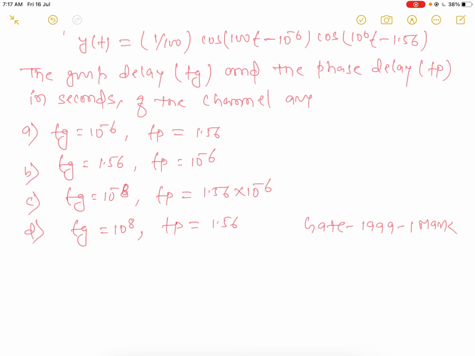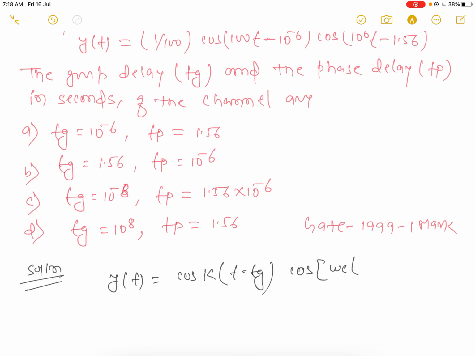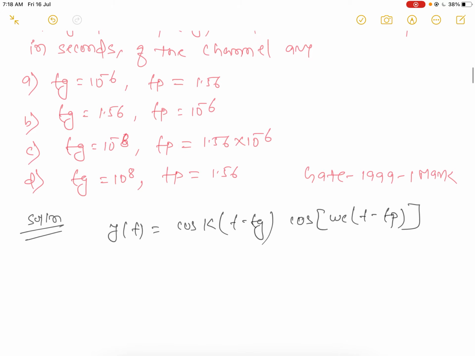We know that we can represent a signal with group delay and phase delay. y(t) will be cos of k(t minus tg) into cos(omega c t minus tp), and compare these signals with the above given question.